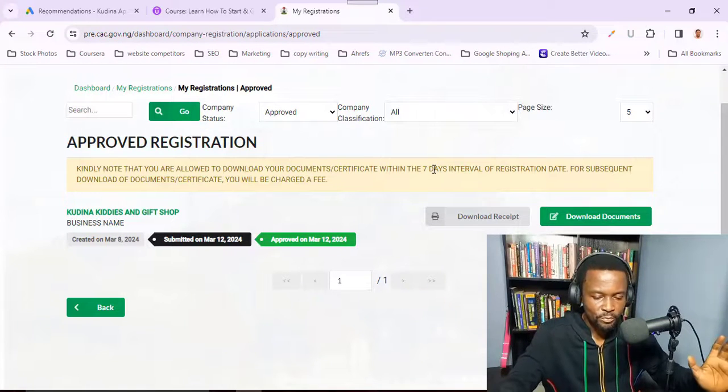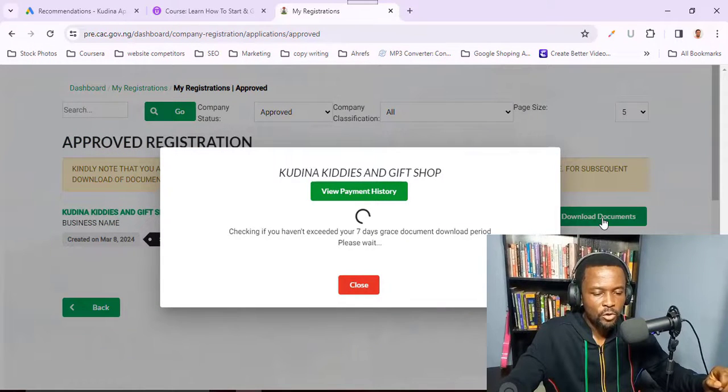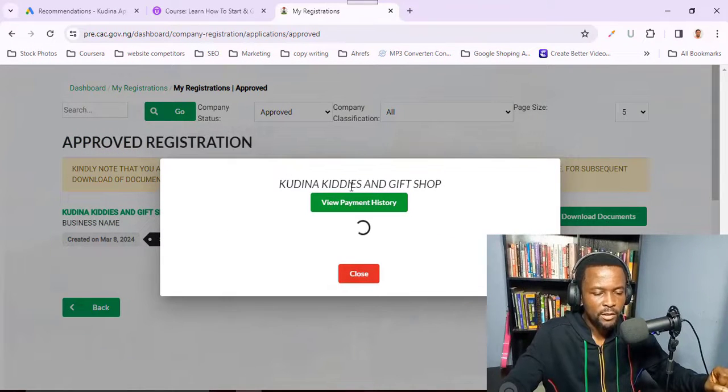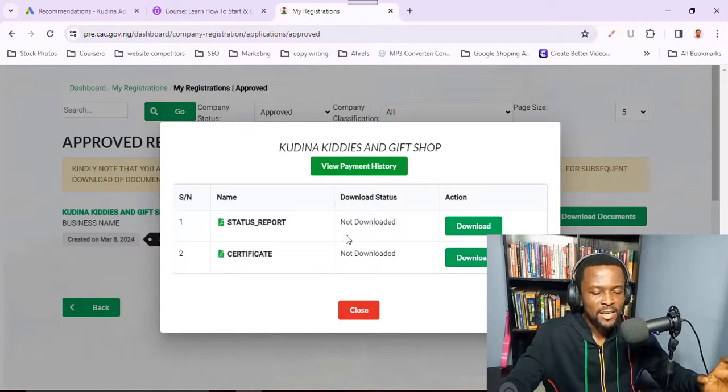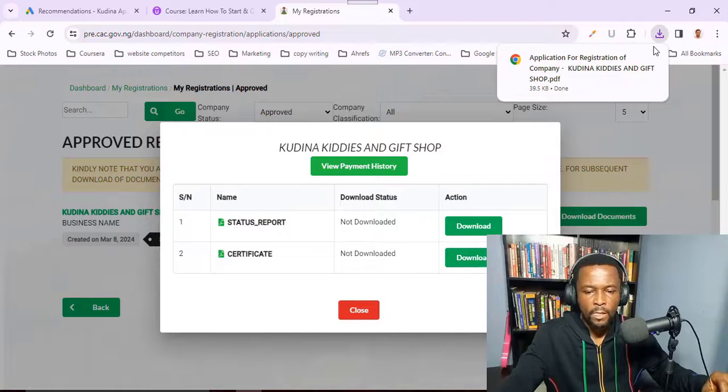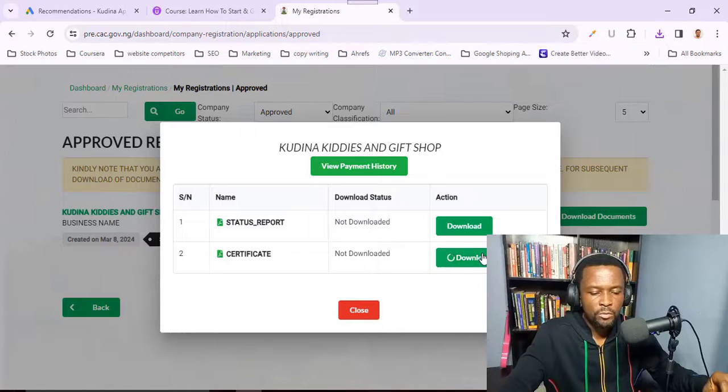So I'll just come to this place and click on download documents. Now this is the name, and you can see our documents are ready. This is the status report, and this is the certificate. So I'll start with this one. I'll click on download. Okay, you can see it here. It has downloaded, saying done. I'll go to the second one. That's the certificate.